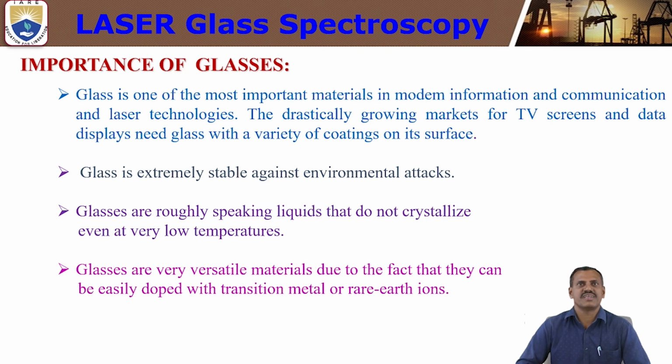So glass is a very useful and versatile material to easily develop different kinds of laser glasses doped with transition metal ions. Transition metal means manganese, chromium, iron; these kinds of metals we can dope to develop different kinds of laser glasses. At the same time, with lanthanide ions or rare earth ions doped in the host material, we can develop different kinds of laser glasses.